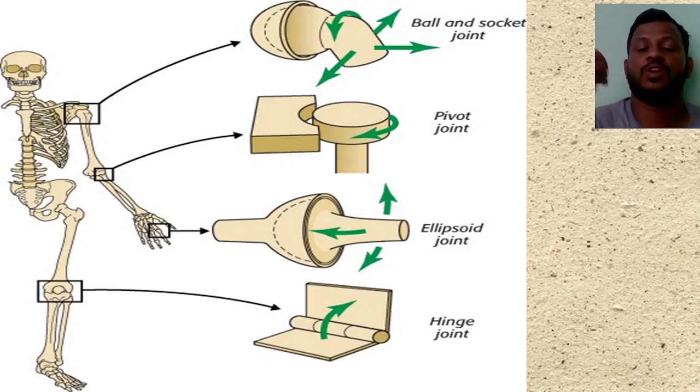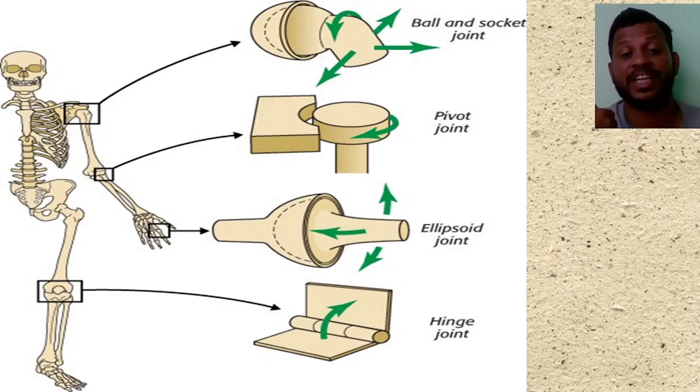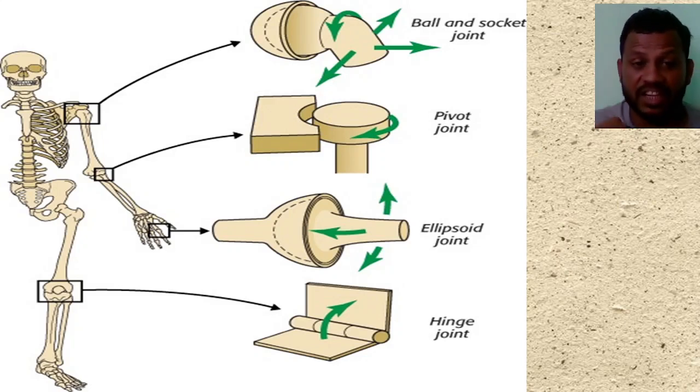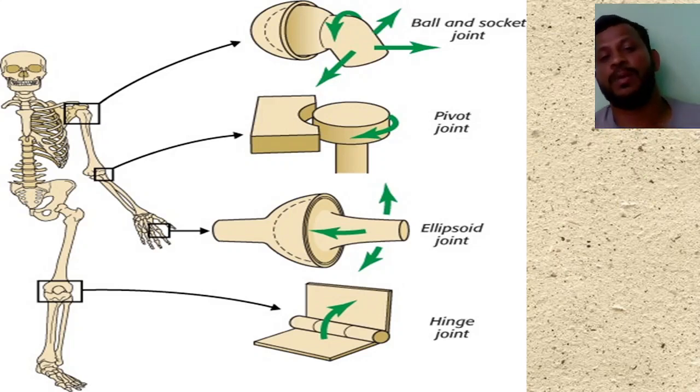Just imagine, no one can eat with their own hands. Why? Because if we have to eat our food, we have to bend our hands. Because of these joints, we are able to eat the food, we are able to wash our body. Because of the joints, we can move from one place to another place. These are the movable joints.